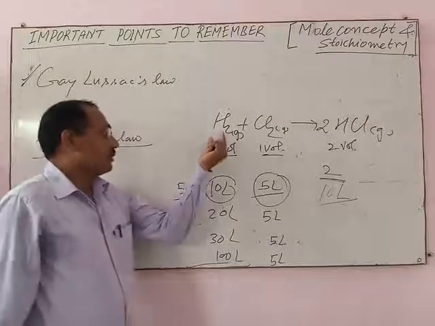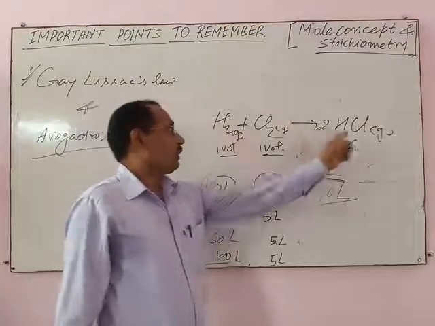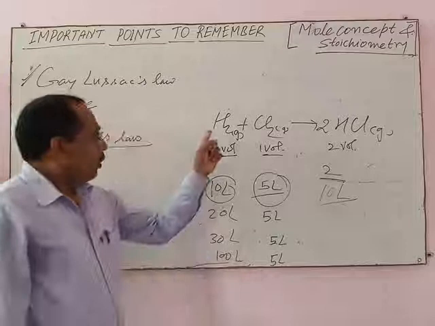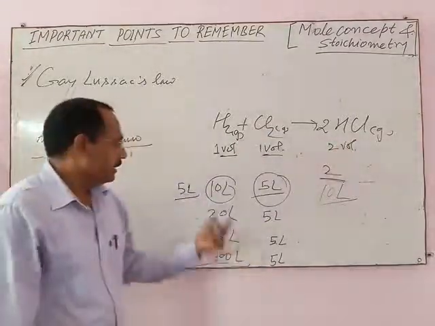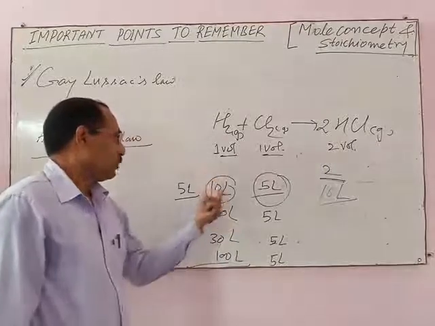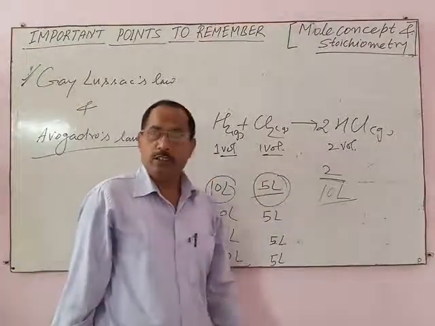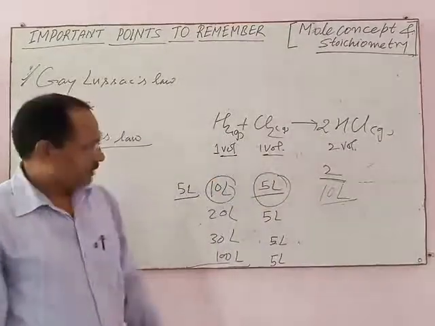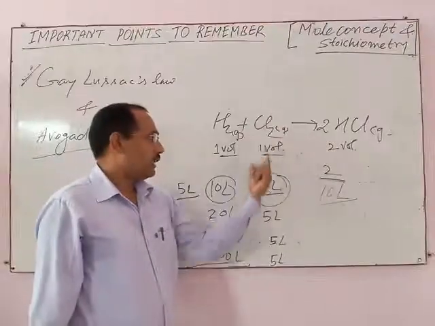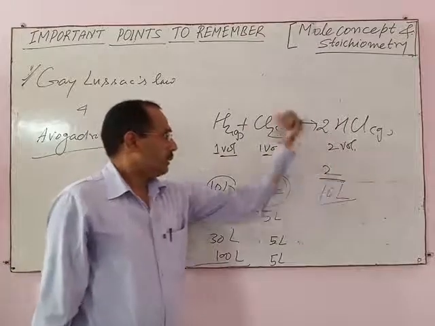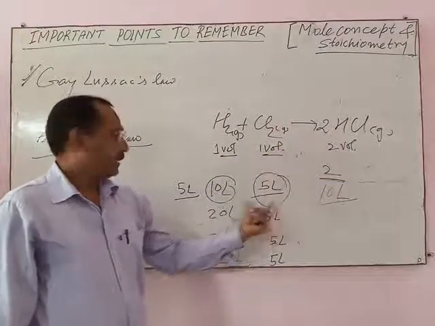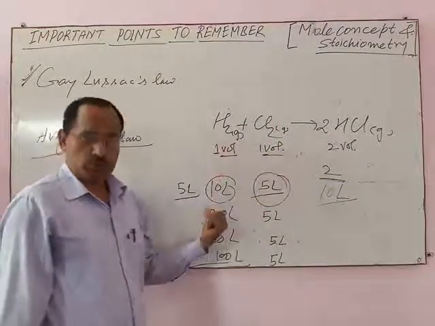If we consider the relationship between hydrogen and HCl, one volume of hydrogen gives 2 volume of HCl, so 10 liters of hydrogen gives 20 liters of HCl, which is wrong, because in this case chlorine is the limiting reagent. Formation of HCl depends on the volume of chlorine and does not depend on the volume of hydrogen.